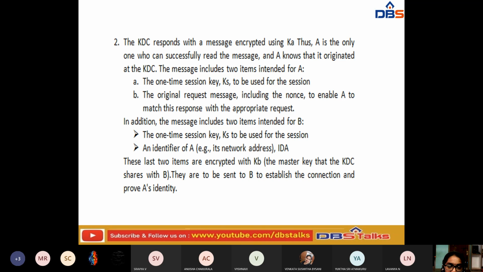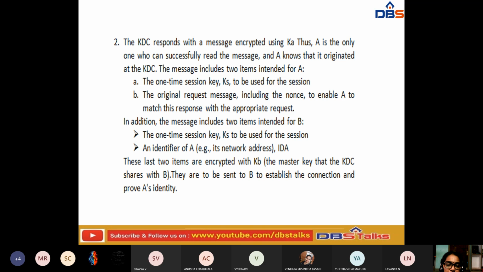A can read the message, and A automatically knows that it originated at the key distribution center. If it is not a correct message, then from the starting itself A is going to ignore it. Okay, next one.